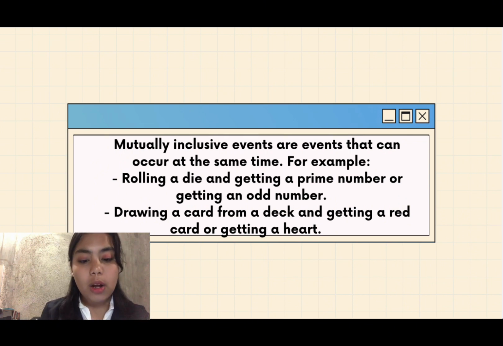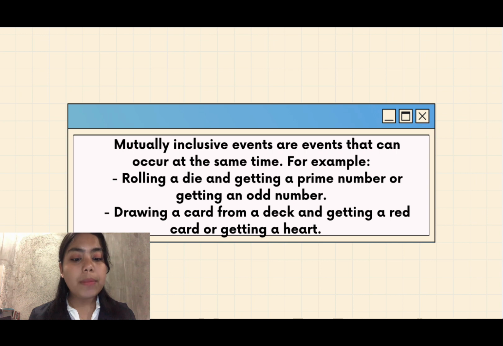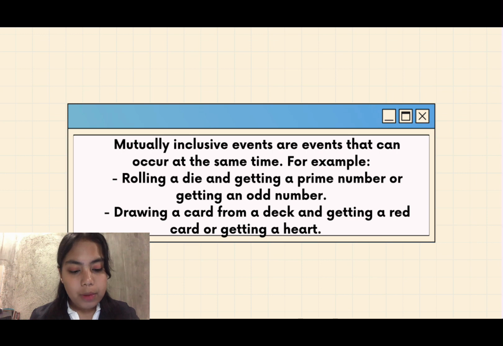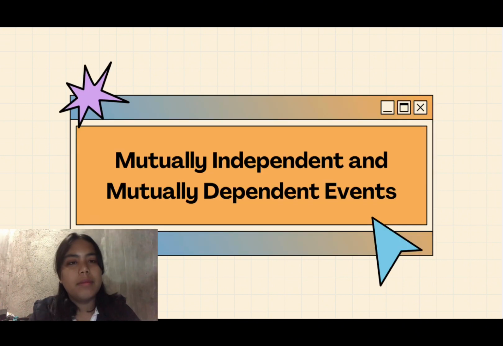For example, rolling a die and getting a prime number or getting an odd number. Some numbers satisfy both conditions, such as 3, which is both a prime number and an odd number. Another example, drawing a card from a deck and getting a red card or getting a heart. Some cards are both red and hearts, so they satisfy both conditions.